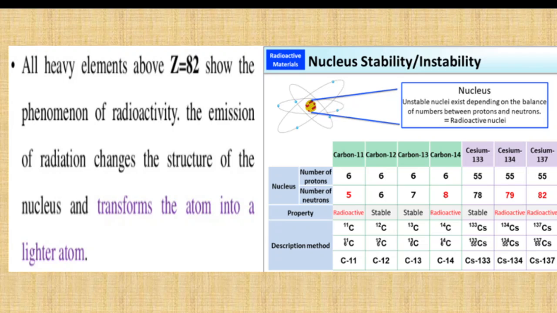But only certain combinations of the neutron and proton ratio in the nucleus seem to be more stable than others. For example, a nucleus which contains an even number of protons and an even number of neutrons is more stable when compared to a nucleus which contains an odd number of protons and an odd number of neutrons. So certain combinations of protons and neutrons make the nucleus stable.